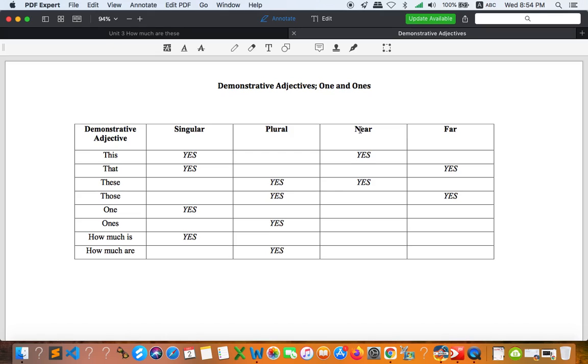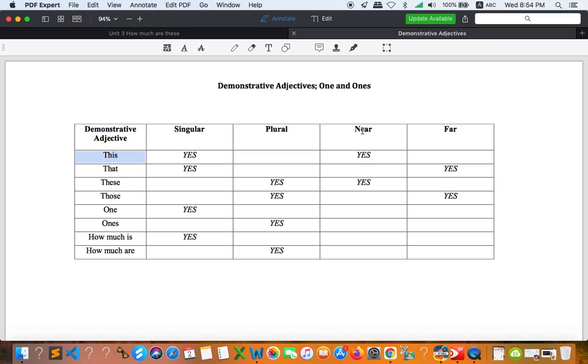The distance here refers to any item that is close to you, or that is far from you. So we need to learn all of them. Don't worry about that. Let's begin with this. This we use with a singular count noun, but we cannot use it with a plural noun. And can we use it with near or far? The answer is near. Any item that is near you or close to you, we use this.